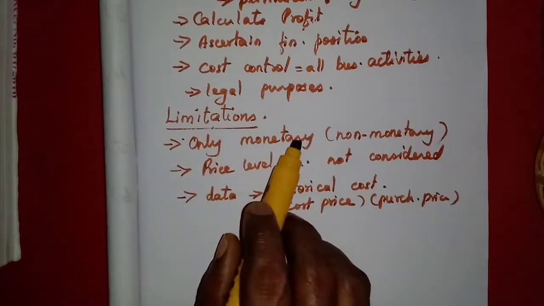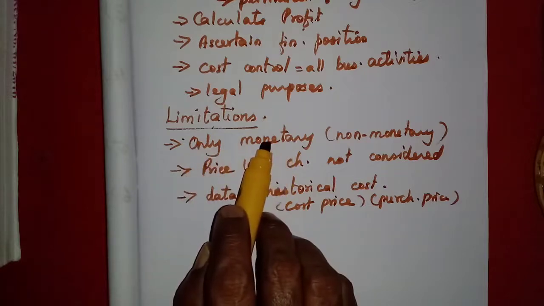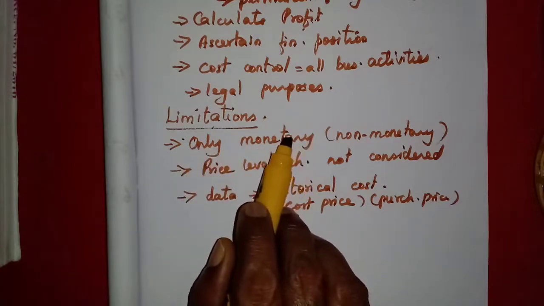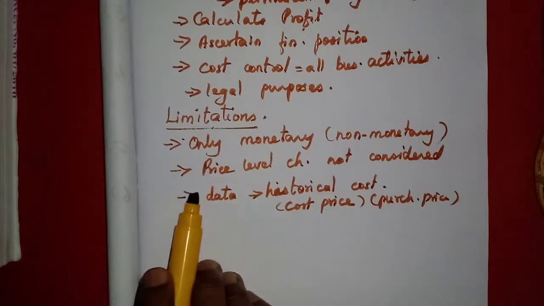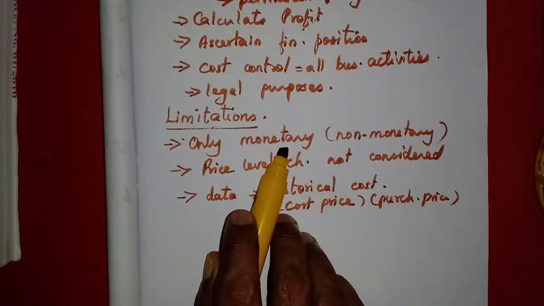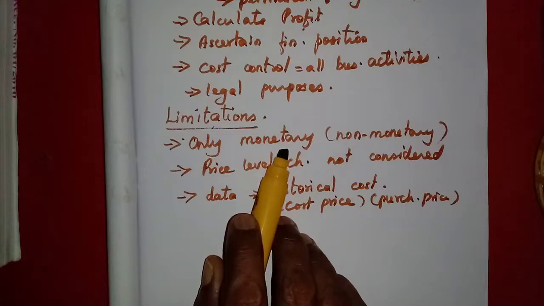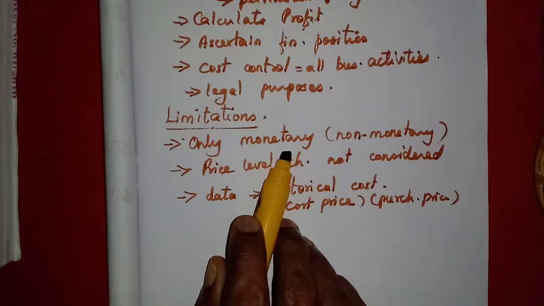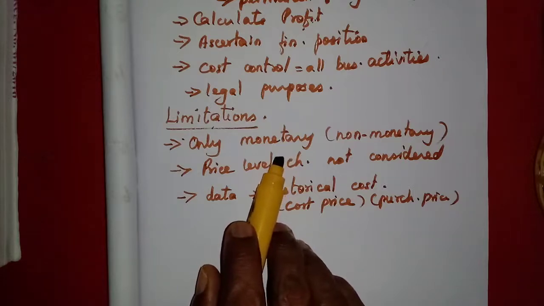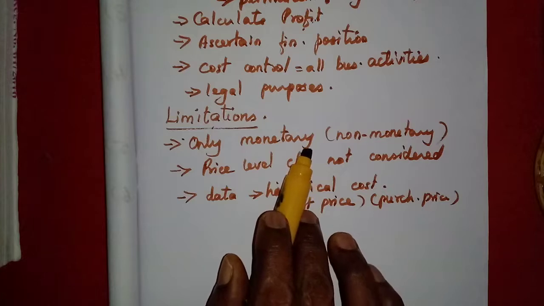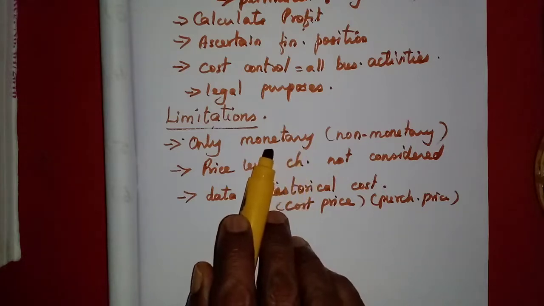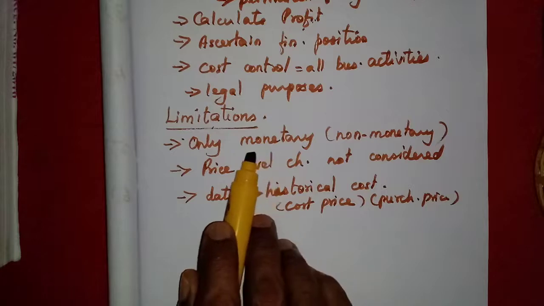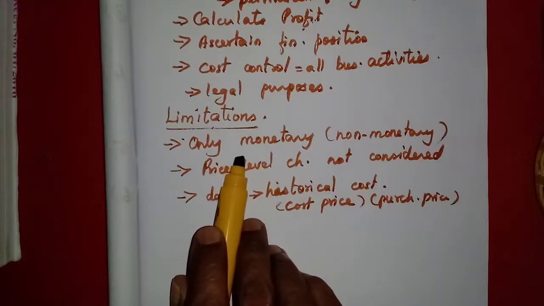For example, here only monetary transactions, that means all the transactions which can be measured in terms of money only, we are entering. For example, a particular year's income may be increasing because of the efficiency of the workers or the management, or both of them. Due to the efficiency of the management and the workers, a particular year's income will increase. That cannot be recorded anywhere. They will write only that the sales increased. But the reason we cannot find out. Why? The reason we cannot trace.